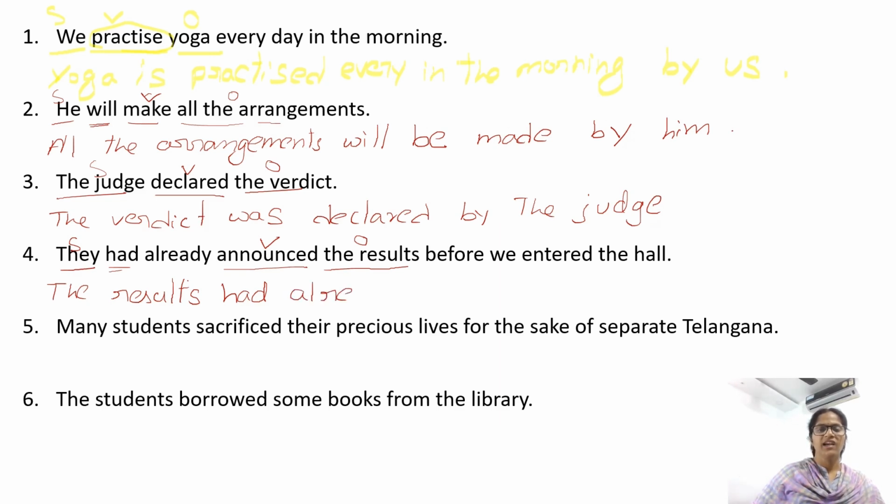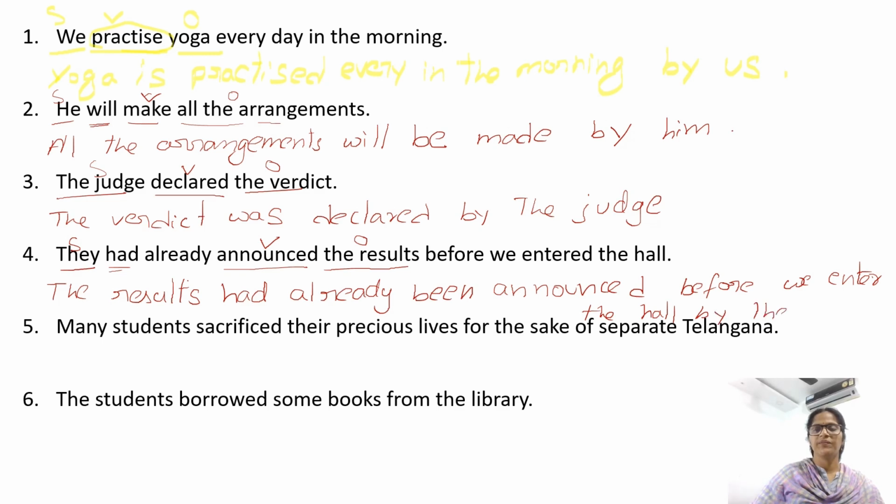The results had already been announced, V3 form of announce. Announced before we entered the hall by them. This clause, before we entered the hall, we can write either after the subject or at the end of the sentence. You can write: the results before we entered the hall had already been announced by them.